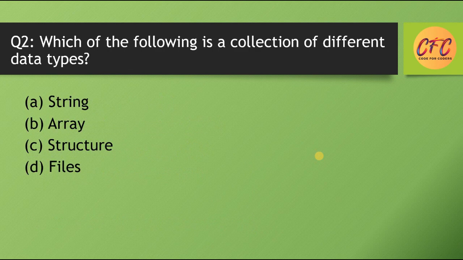Question number 2. Which of the following is a collection of different data types? Options are string, array, structure, files. So the correct answer is option C, structure.